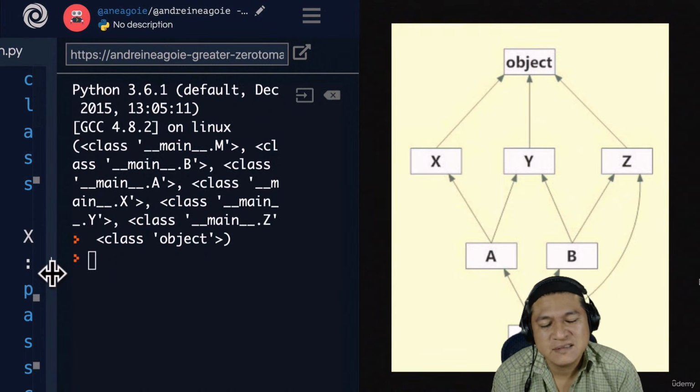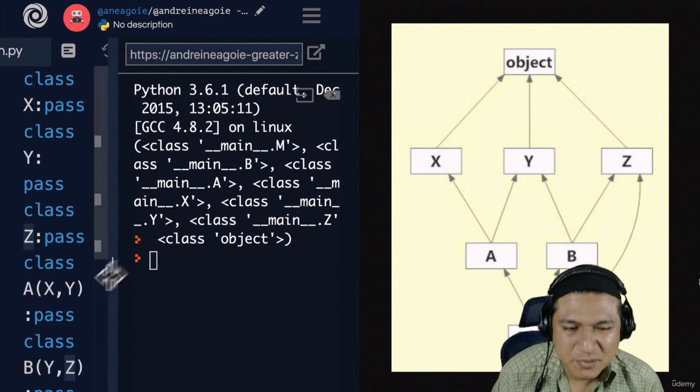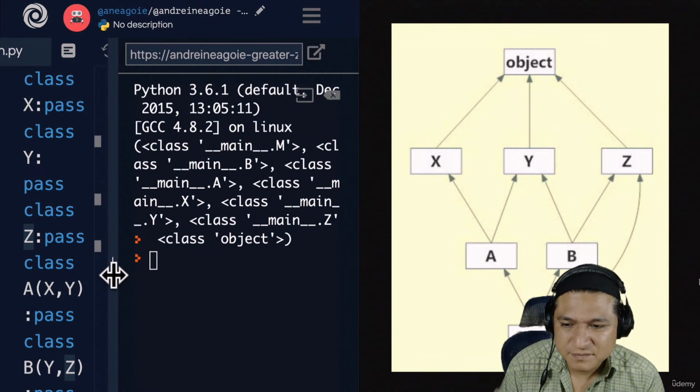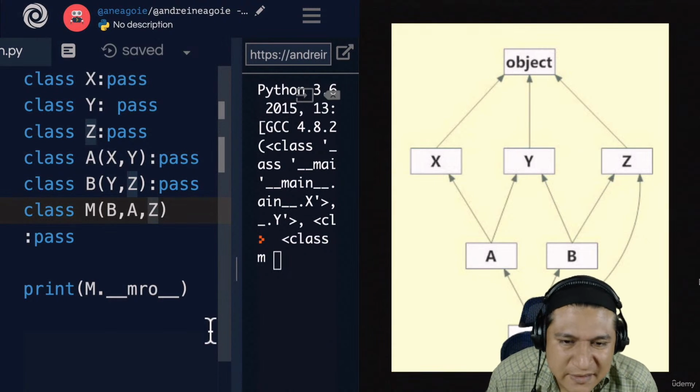Now, this is beyond scope, of course. As you can see, it's quite a bit confusing. As a matter of fact, Python has actually changed the MRO algorithm rules from what we have in previous versions of Python. So this is another one of those things that got updated.